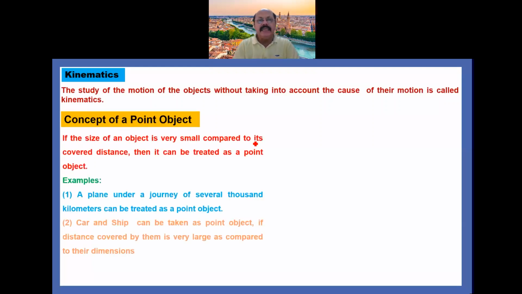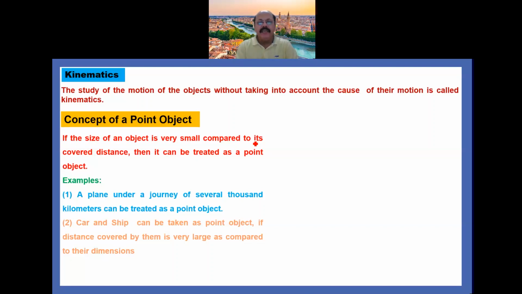Kinematics means it is the study of motion of the objects without taking into the cause of their motion is called kinematics. Now you understand the concept of point object. Point object means if the size of the object is very small as compared to its distance covered, then it can be treated as point object.